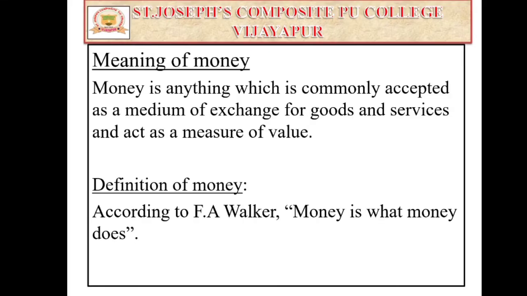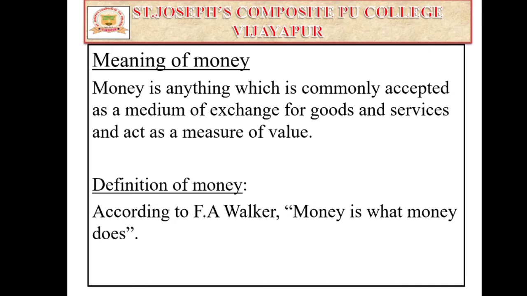The next we'll discuss, after the barter system, I said already money was invented. So then what is money? Money means what? Or why did this money exist? Because barter system has its own drawbacks, so many drawbacks are there. So in order to overcome those drawbacks of the barter system, the money was invented. Okay, then what is money?